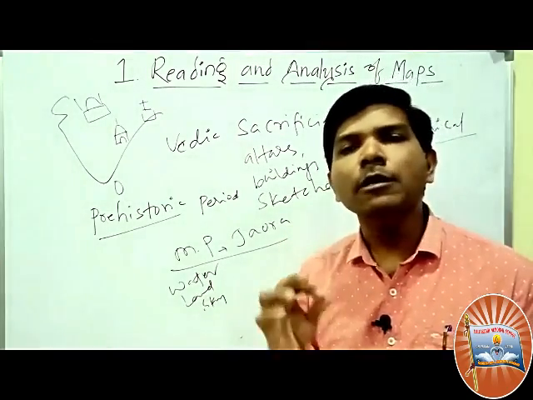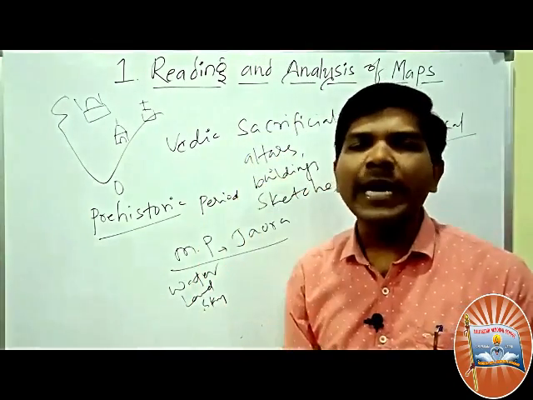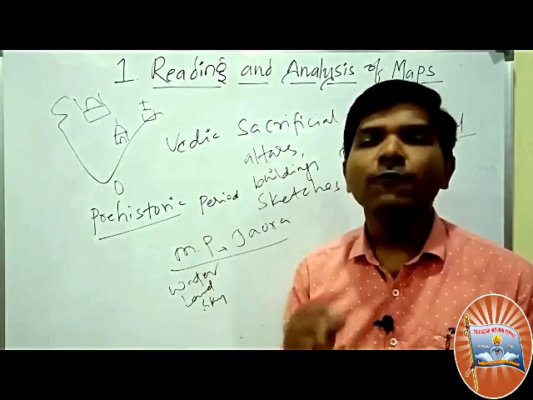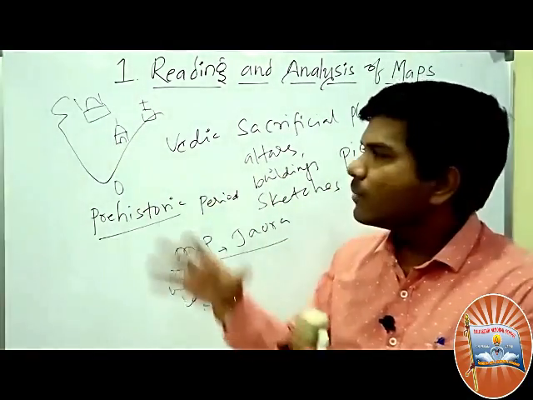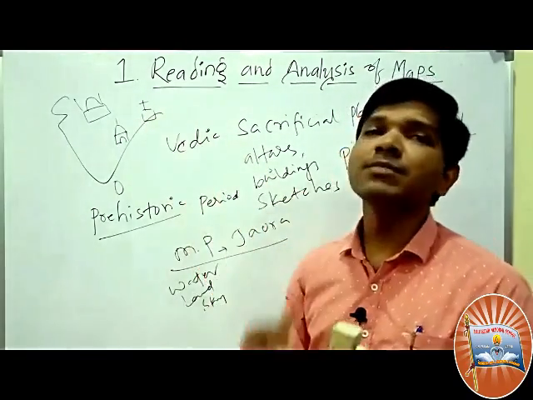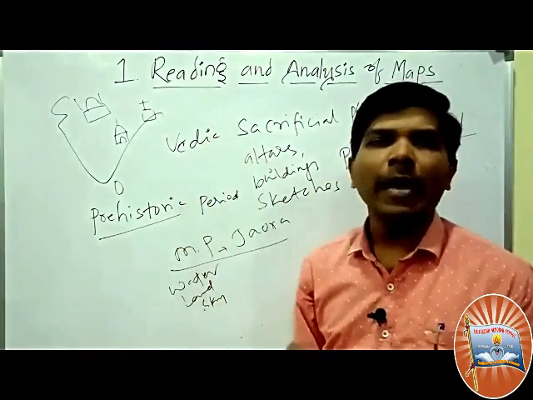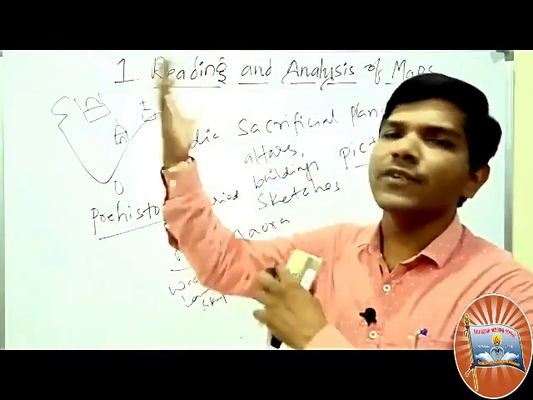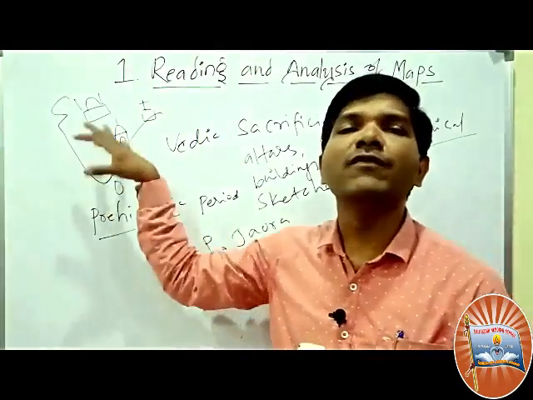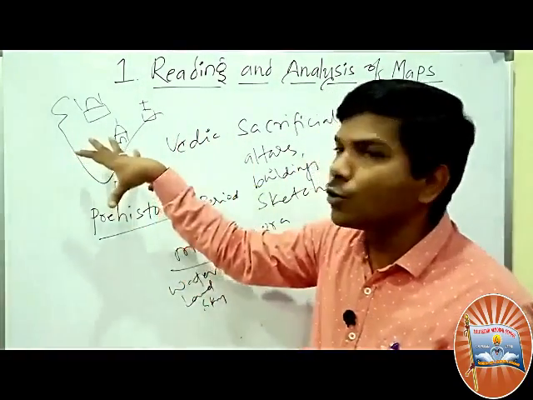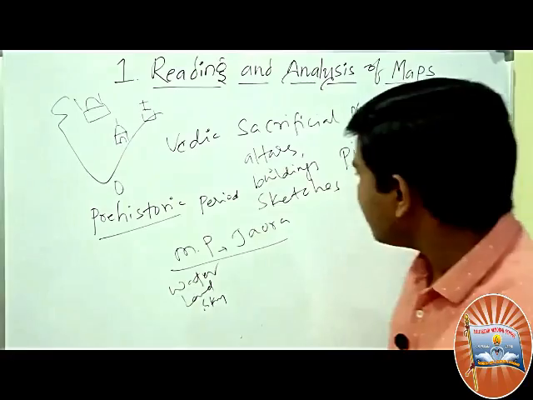They wanted to identify the pilgrim centers, hence they made maps of them. Those persons who went on pilgrimage made maps related to pilgrim centers. Example, sailors.